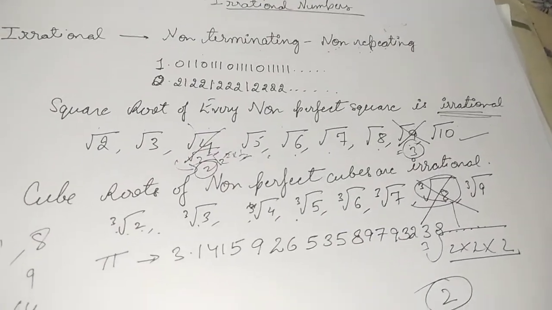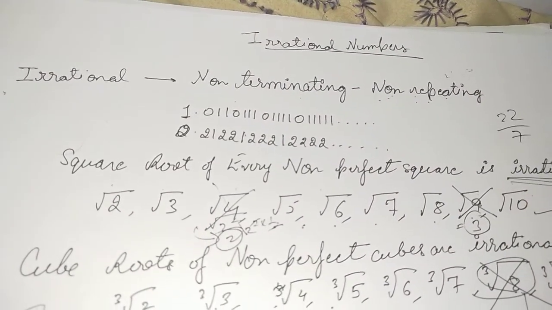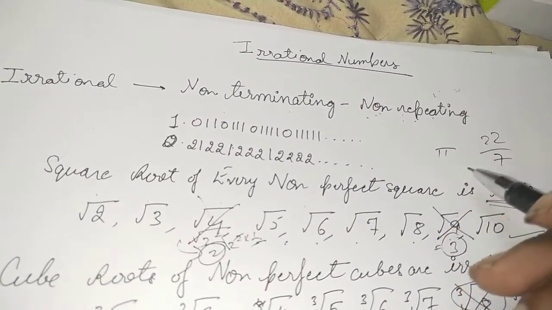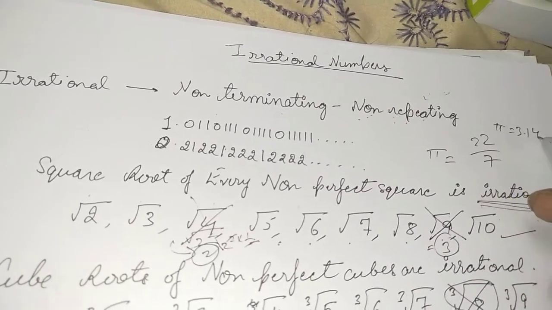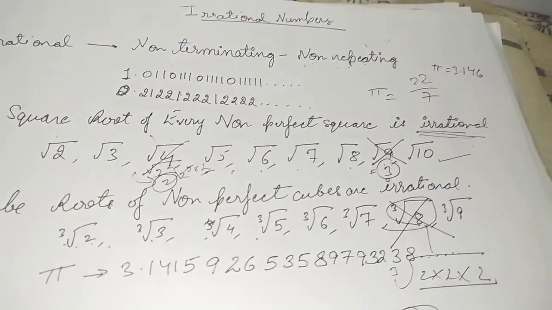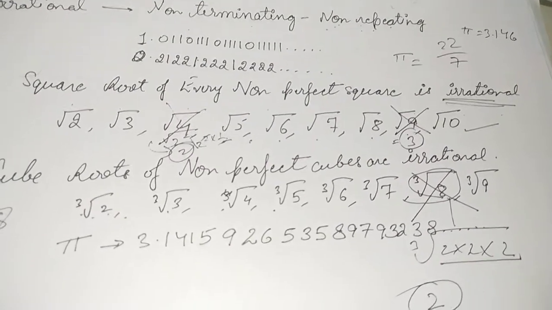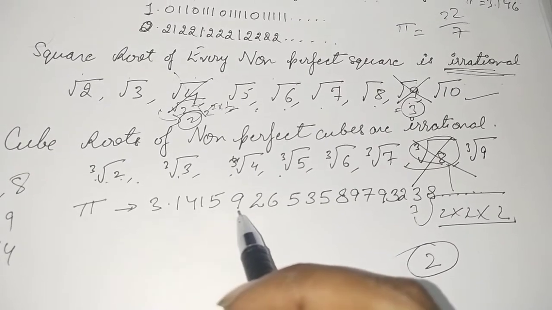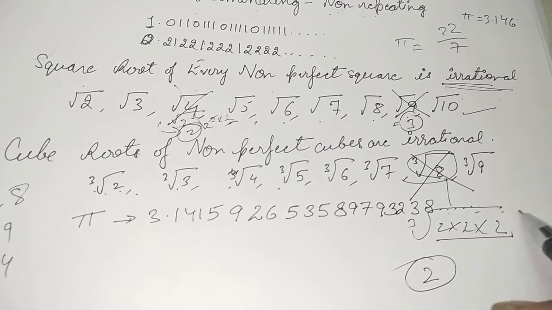Now a very common thing is that you must have taken up the value of pi to be 22/7 in most of the chapters, in most of the exercises, or somewhere you might be given, instead of this value, pi equal to 3.14 or 3.146 depending upon the question. Actually these two values are approximated values. The real value of pi when seen is going to be 3.141592653589793238 and so on in this way.